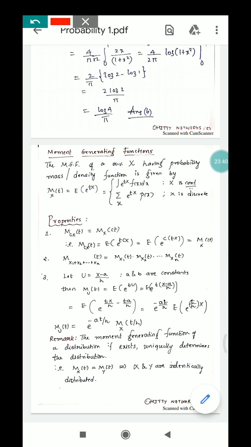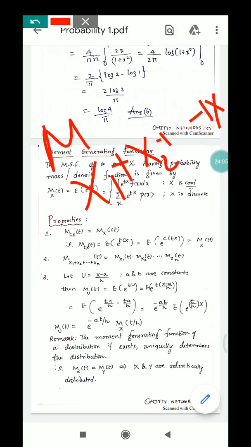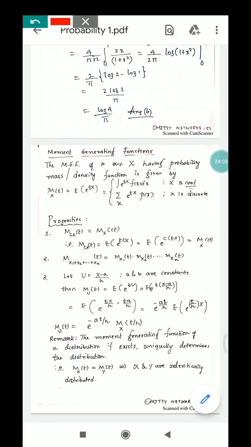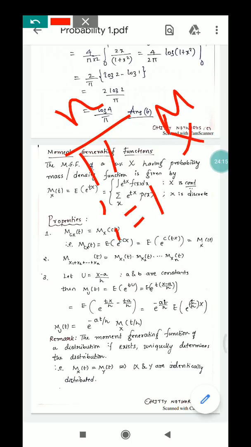If you want to multiply a random variable with c, then the MGF M_cX of t is nothing but M_X of ct, and the proof is expectation of e to the power ctX, and this c will come out. So this is given by this formula. And if you want the sum, that is M of X1 plus X2 plus so on plus Xn of t, the moment generating function of this could be given by the product, i running from 1 to n, of M_Xi of t.